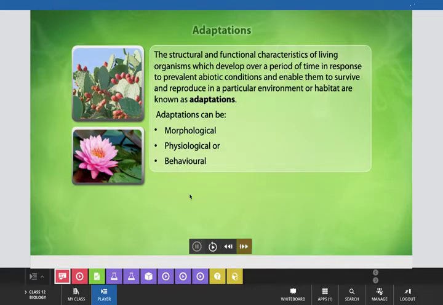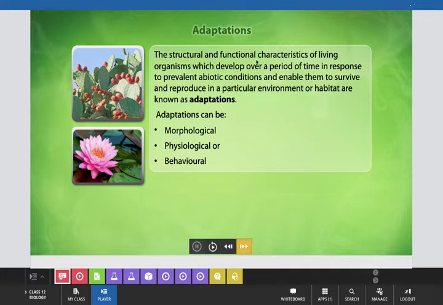Here are the different types of adaptations that we generally observe in our environment. First of all, what exactly are adaptations? How can we define adaptations?